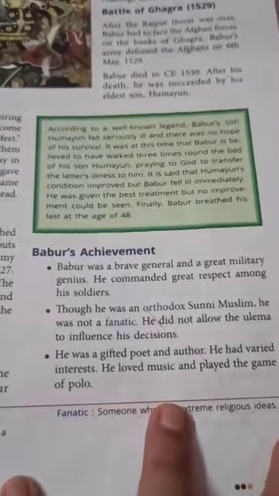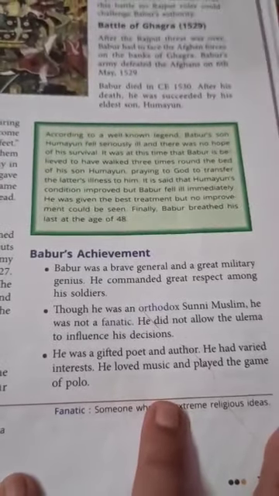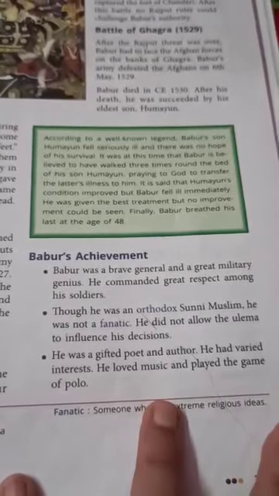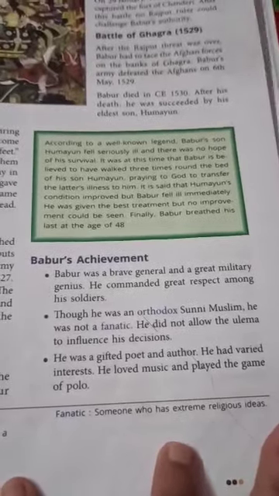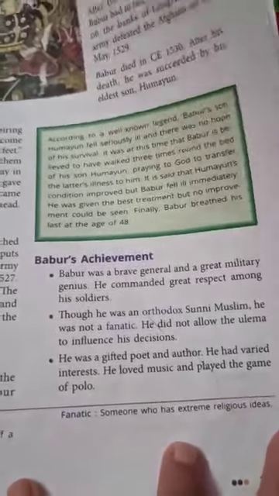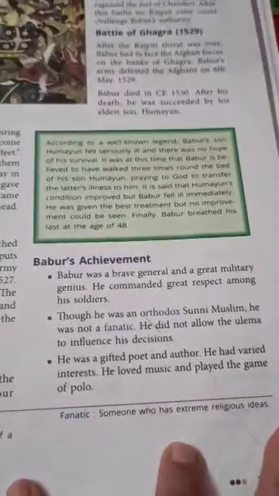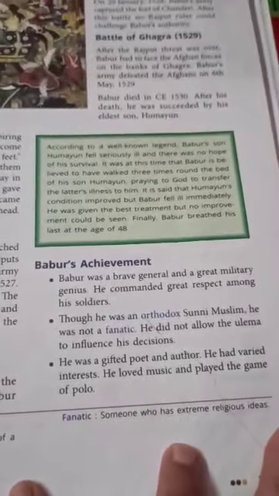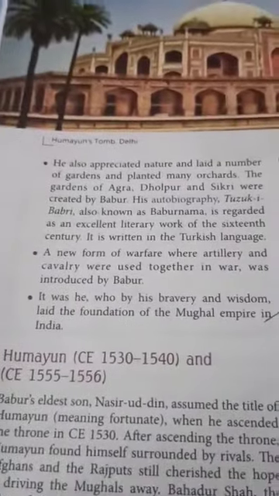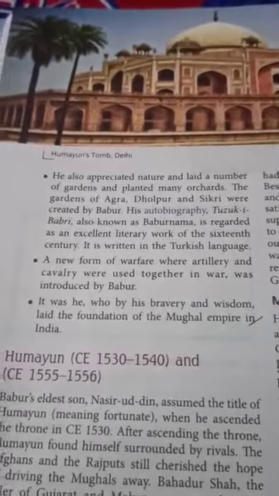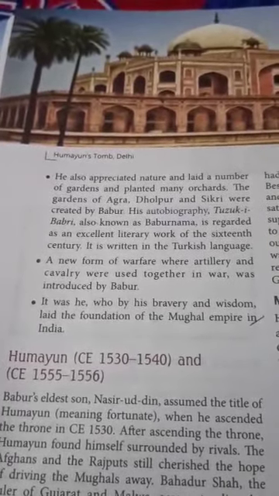Now there are certain achievements of Babur. He was a brave general and a great military genius. Though he was an orthodox Sunni Muslim, he was not a fanatic, meaning he was not extremely bound by religious ideas. He never allowed the ulama to influence his decisions. He was a gifted poet and author, he loved music, and he used to play polo. He also appreciated nature. He built many gardens and planted many trees and orchards, some of the gardens being in Agra, Dholpur, Sikri, etc.